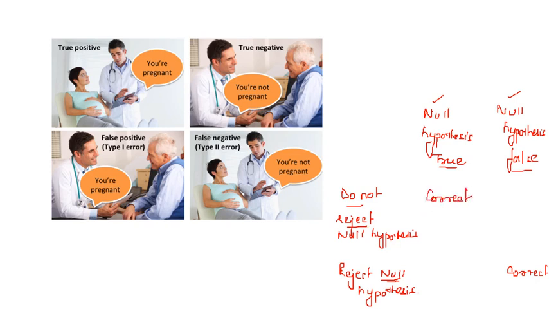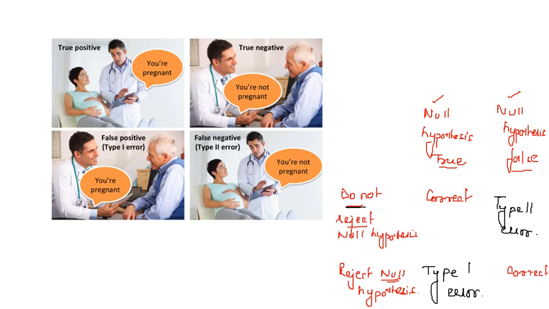But again, if we are rejecting the null hypothesis even when it is true, then it is a type 1 error. Again, when it is false and still we are not rejecting it, then it is a type 2 error.